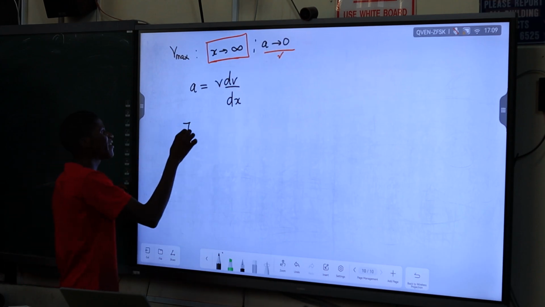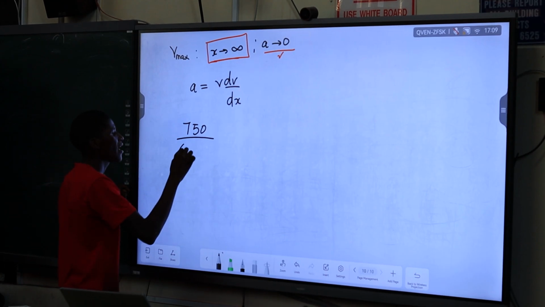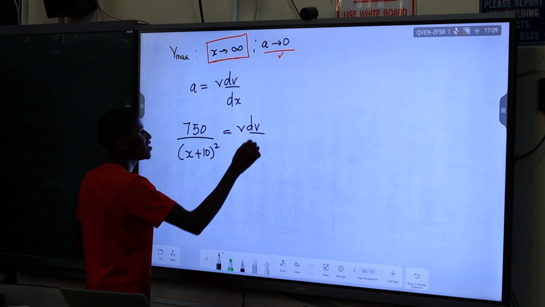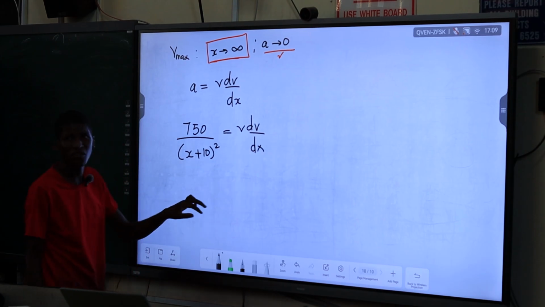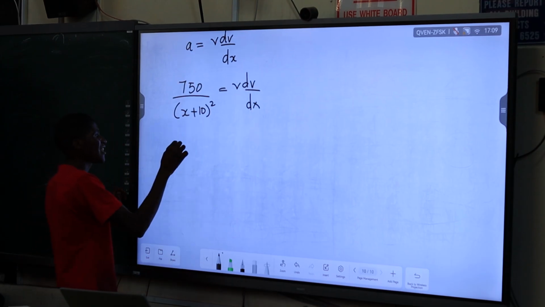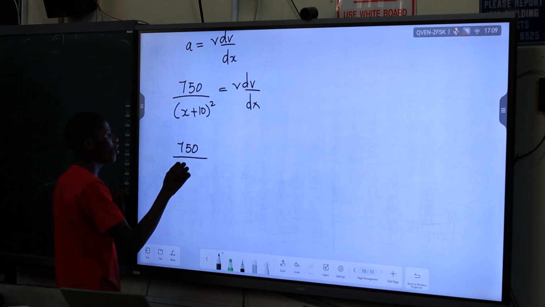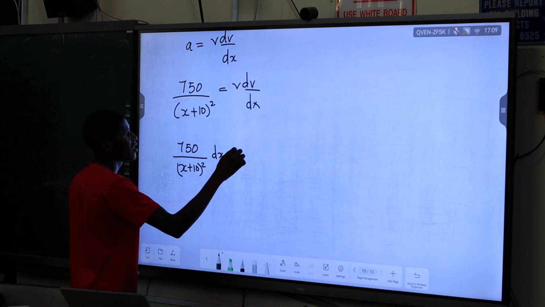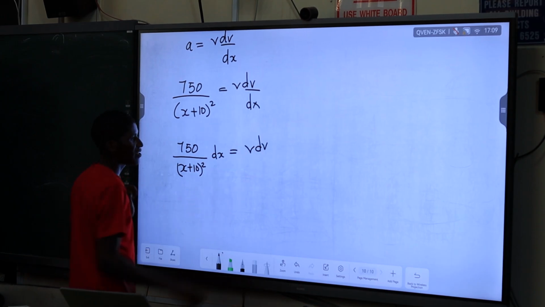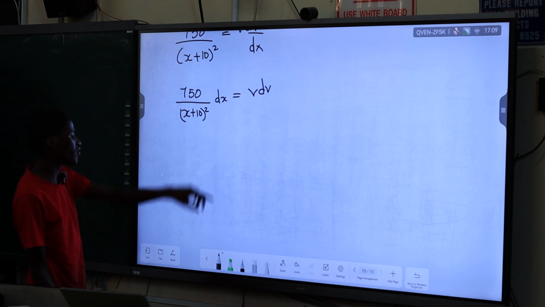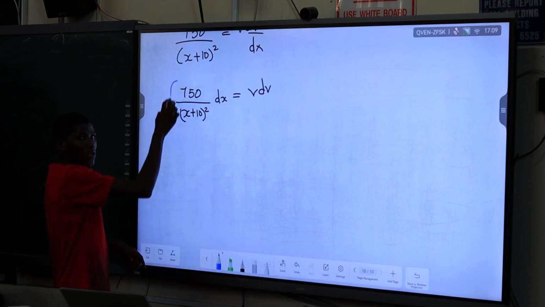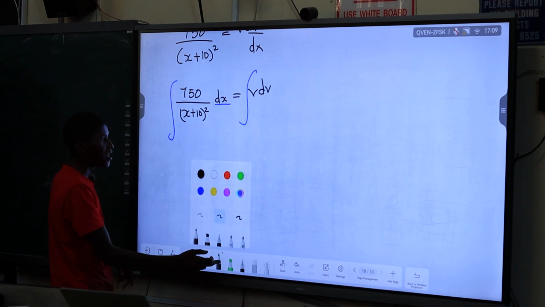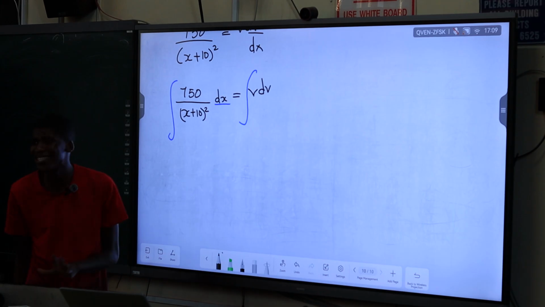So our acceleration 750 over x plus 10 squared is equal to v dv/dx. Cross multiplying as usual, 750 over x plus 10 squared dx is equal to v dv. And then to complete, we need to integrate both sides. Our differential is dx, so this must be from which position to which position?